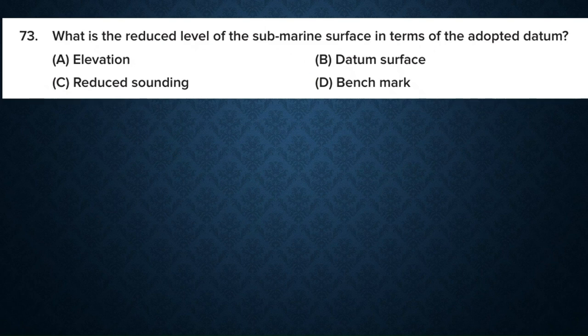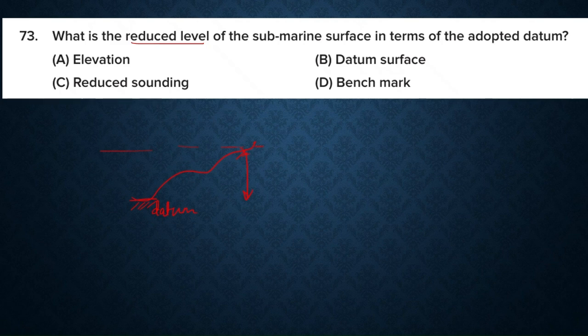What is the reduced level of the submarine surface in terms of adopted datum? Options are elevation, reduced sounding, datum surface, benchmark. What is reduced level? Reduced level refers to the vertical distance of a point relative to a chosen reference or datum. The vertical difference with respect to the datum is known as reduced level. And what is elevation? Elevation typically refers to points above datum, not below the water surface.